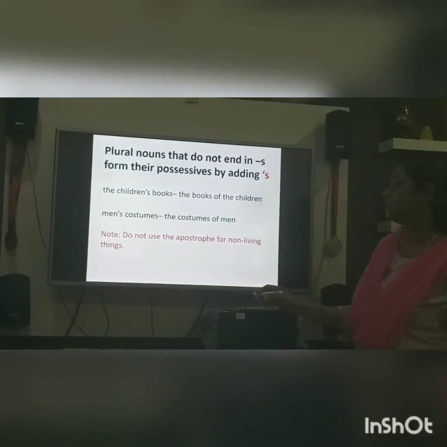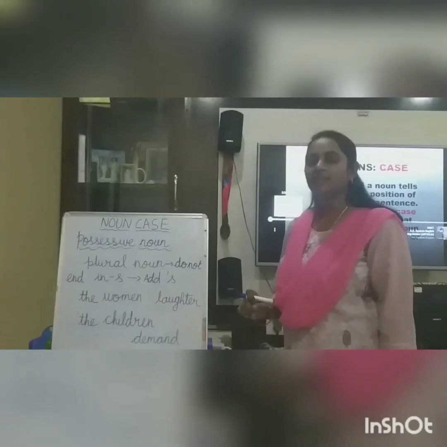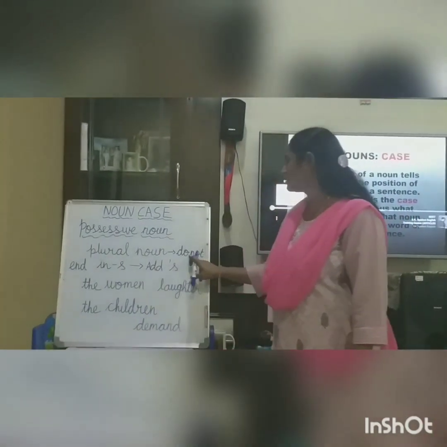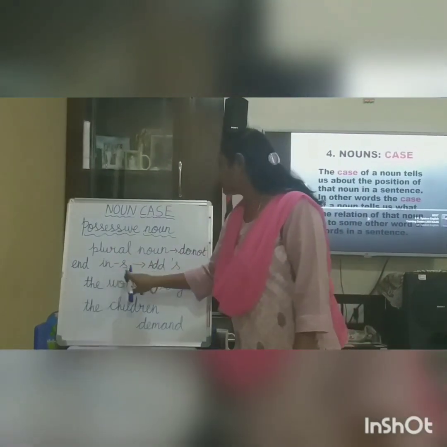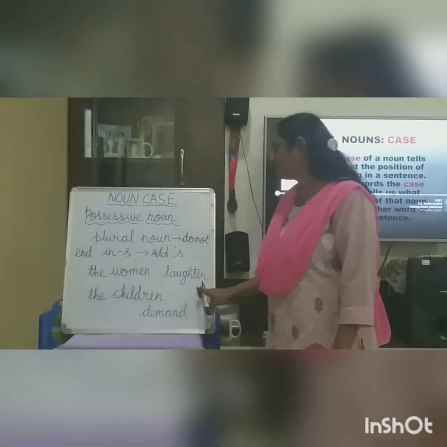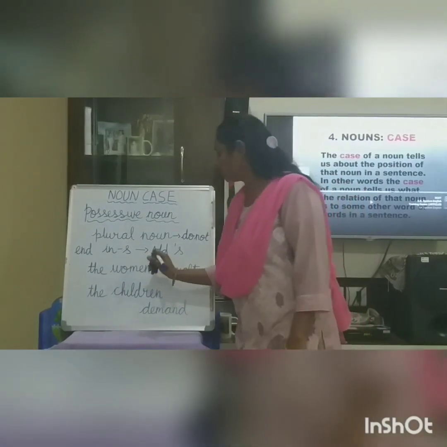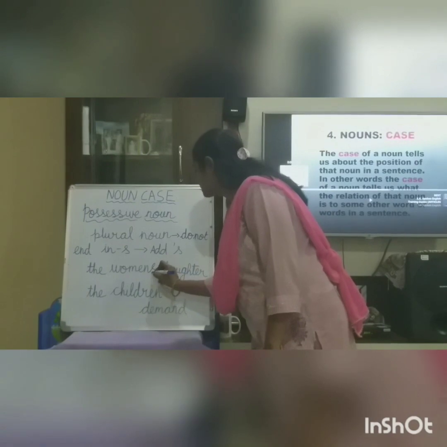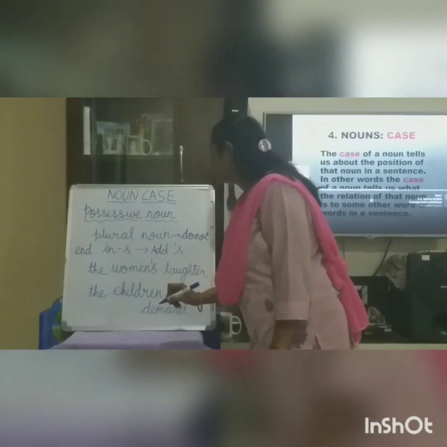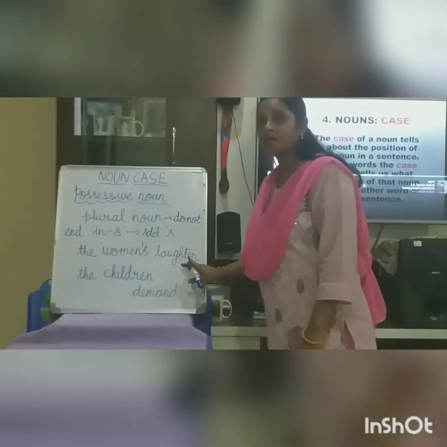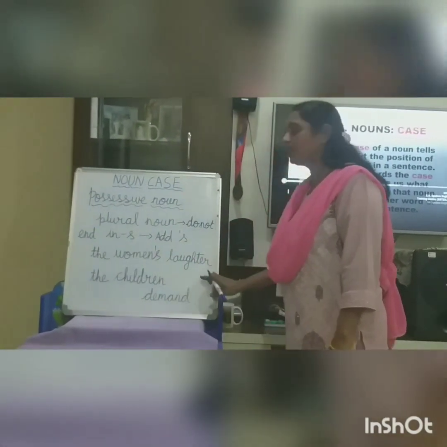Now let us see some more examples for plural nouns that do not end with s. See the first example, the woman laughter. Is it correct? No. When it shows possessiveness, when you add s and an apostrophe before it, it becomes a possessive noun. The women's laughter.